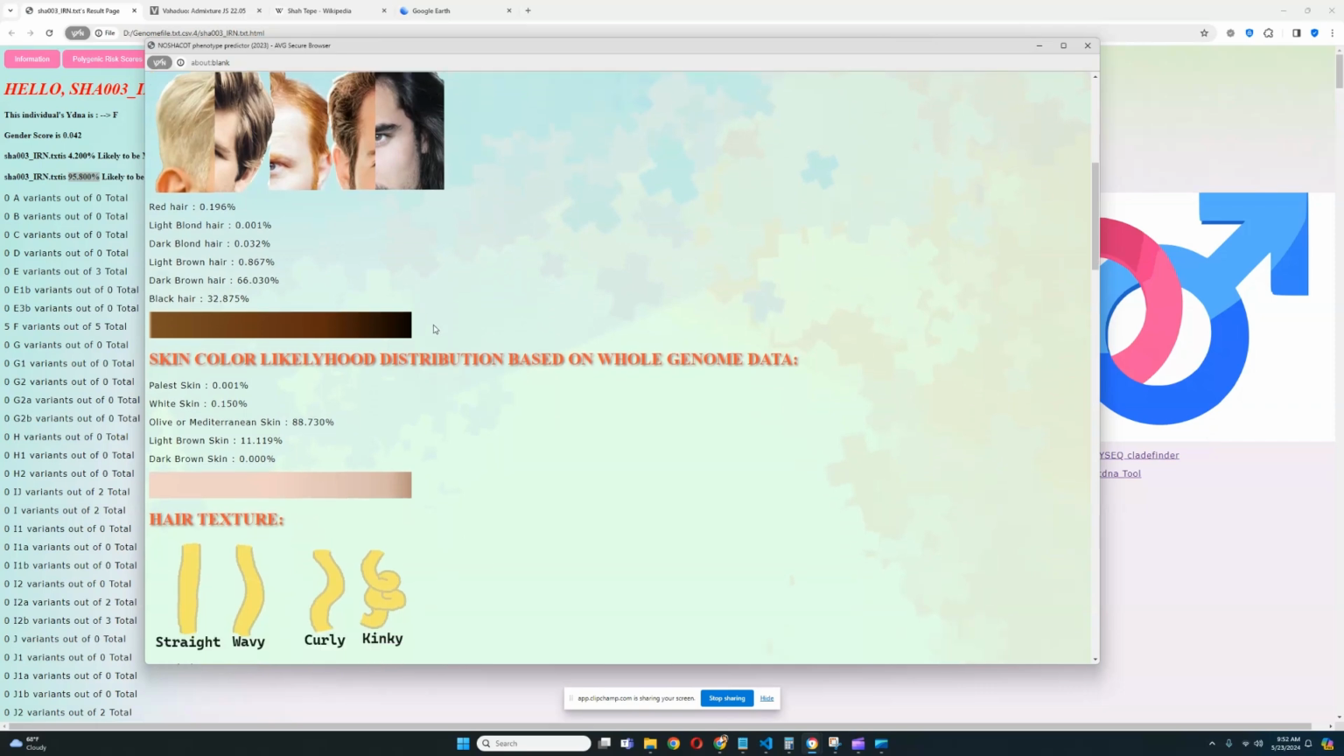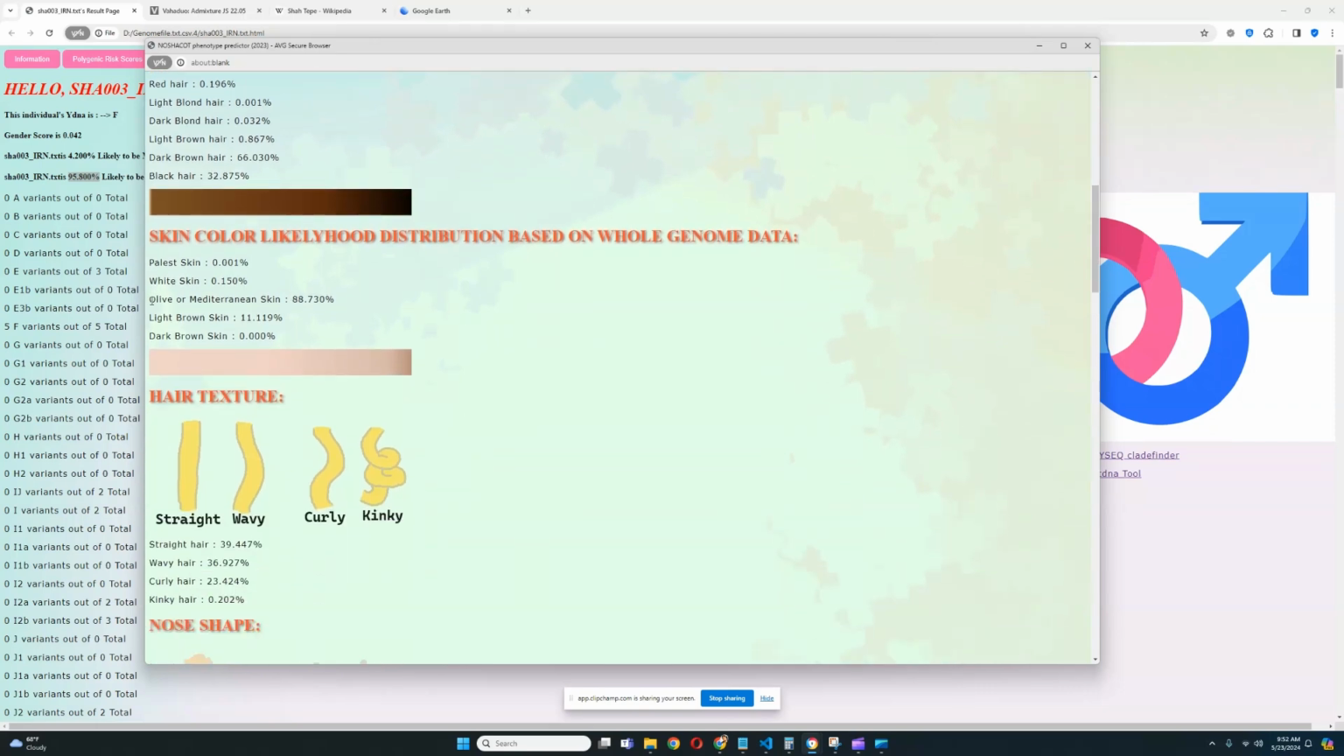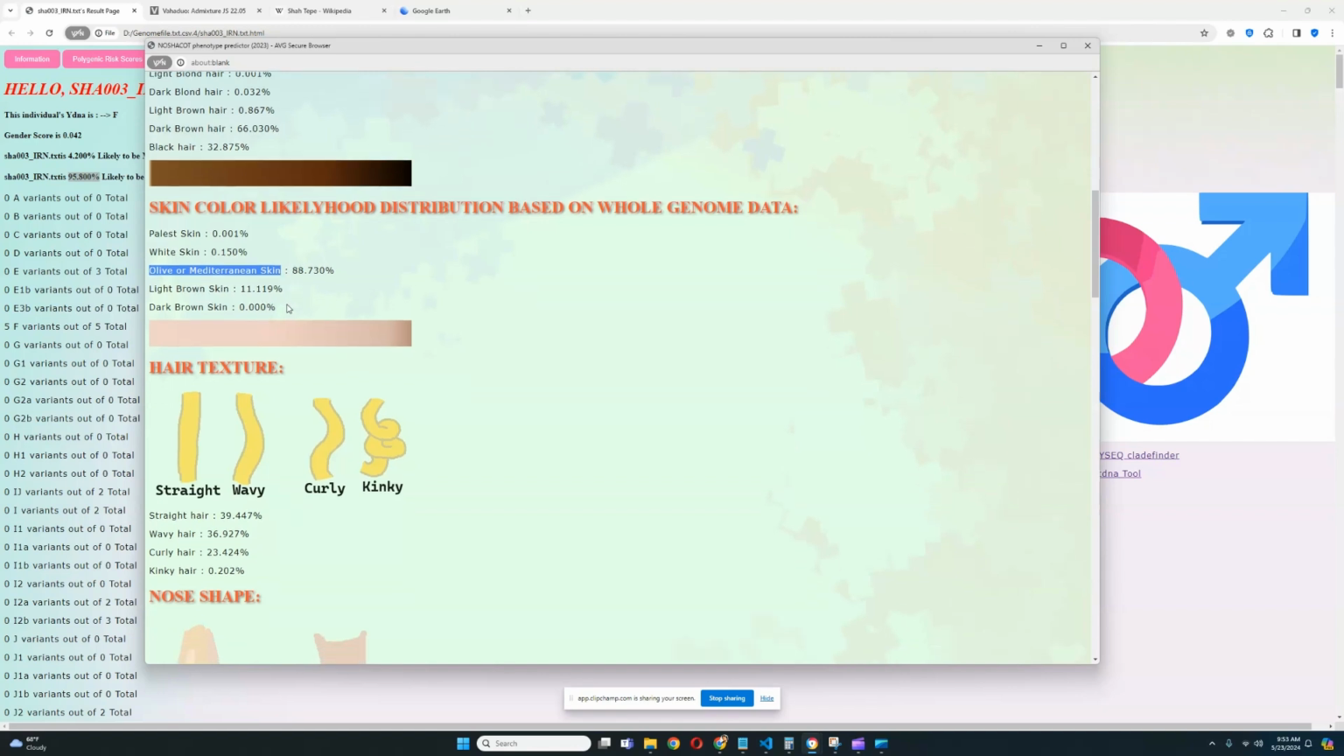So that's very insignificant. For skin color, it looks like she's scoring olive or Mediterranean skin at 88% and 11% for light brown skin, so she most likely has olive or Mediterranean skin tone. Also, definitely quite light for a person from Bronze Age Iran to score olive or Mediterranean skin. I think in terms of her appearance, she resembles more so Mediterranean Europeans rather than Iranians.